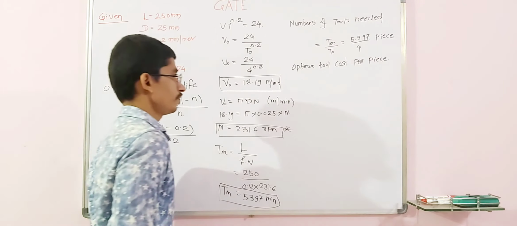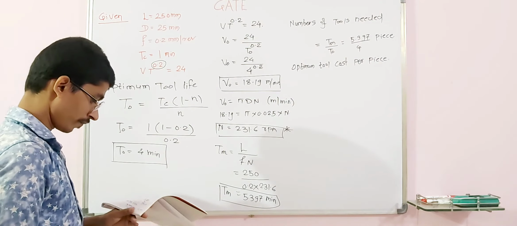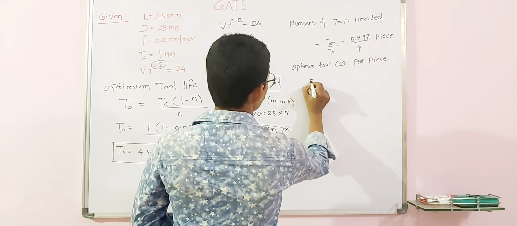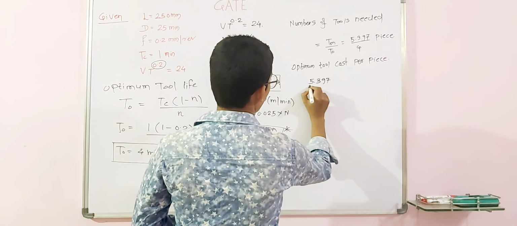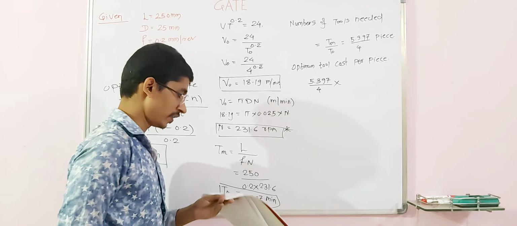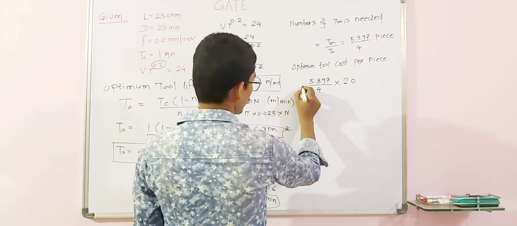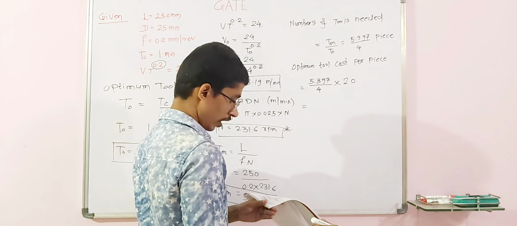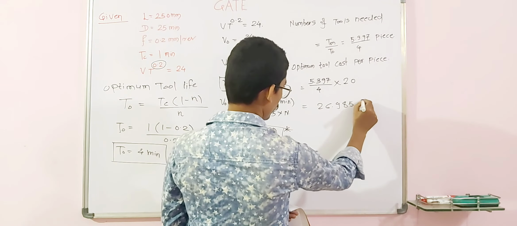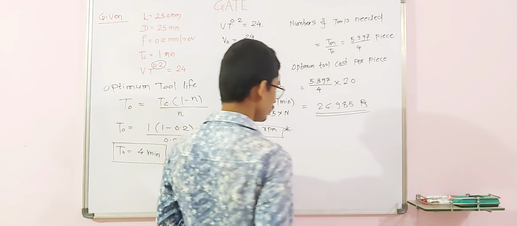One more important data they have provided: this value 5.397 divided by 4 is multiplied by the cost given in the question, 20 rupees per piece. From that you will get the optimum tool cost per piece, and the answer is 26.985 rupees. So this is the answer. You can write it in 3 decimal places or 2 decimal places.